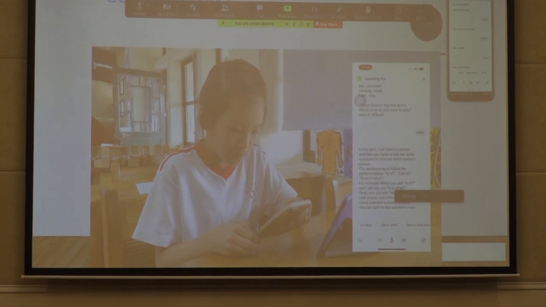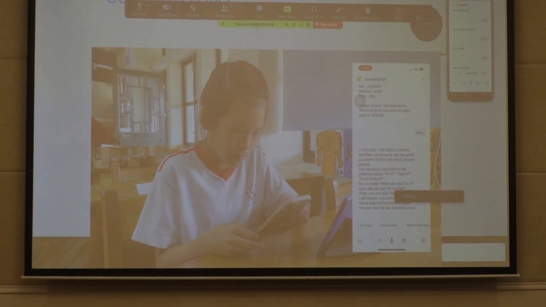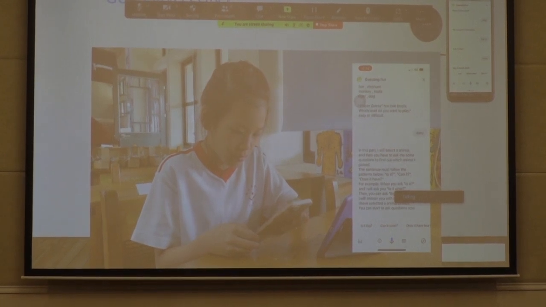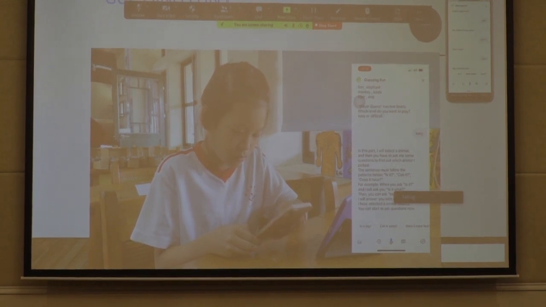In this part, I will select an animal, and then you have to ask me some questions to find out which animal I picked. The sentence must follow the patterns below. Is it? Can it? Does it have? For example, when you ask, is it? And I will ask you, is it what? Then, you can ask, big? I will answer you with a yes or no. I have selected an animal already. You can start to ask questions now.